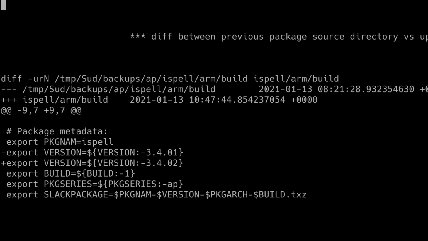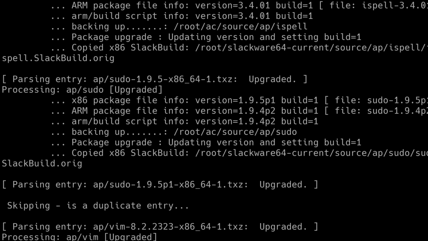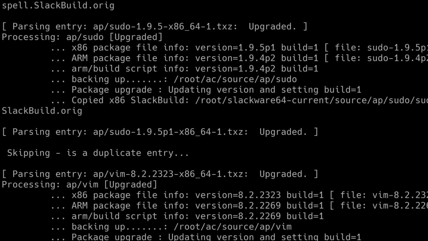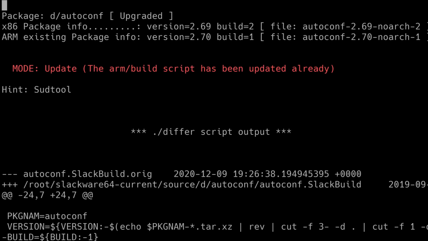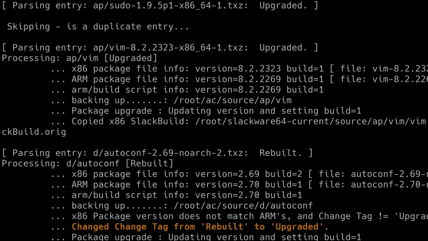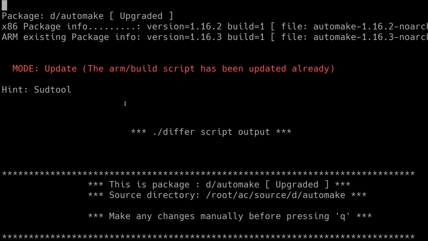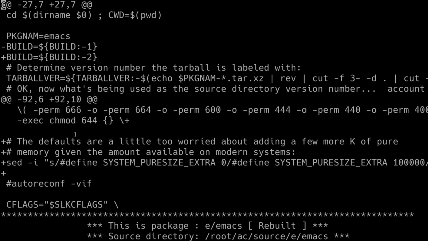Got a few duplicates again. Sudo's duplicated because that's been updated twice since I pushed out the public updates. Oh, you can see as well, autoconf got rebuilt. So Patrick pushed out an updated version of autoconf for x86. I didn't get around to processing it yet, but he's pushed it out again with some fixes to it. And my build system has realized we never had the first build of that version. So the package on ARM isn't going to be a rebuild, it's going to be an actual upgrade. So this tool switches any rebuild packages to upgrades if that's what they actually are on the ARM side, if that makes sense. Okay, so there's also a change to Emacs.